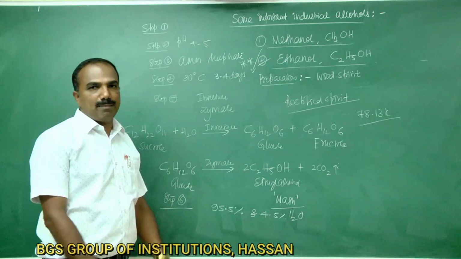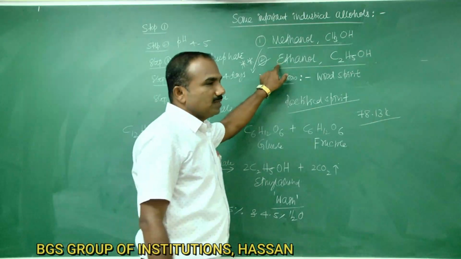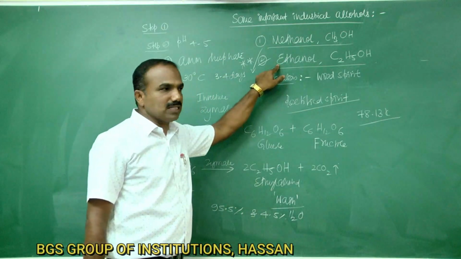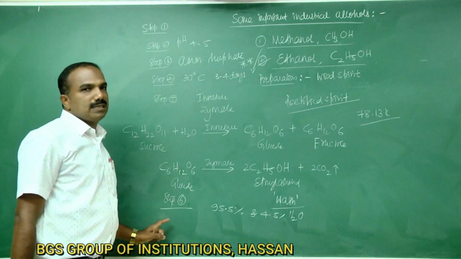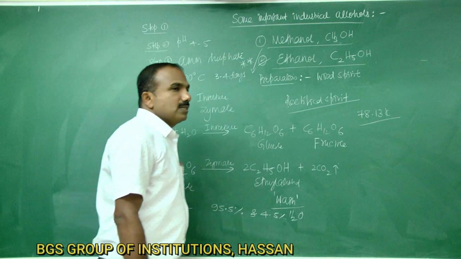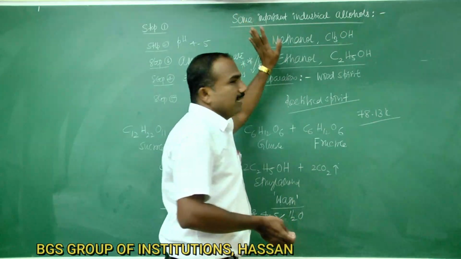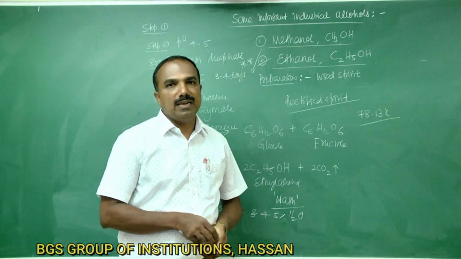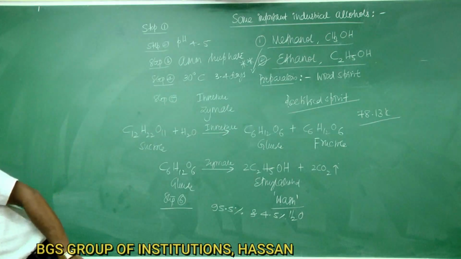This question can be asked in the examination. If the question on ethyl alcohol manufactured from molasses is asked, you have to write all these steps. So that is about the important industrial alcohols, that is methyl alcohol and ethyl alcohol.